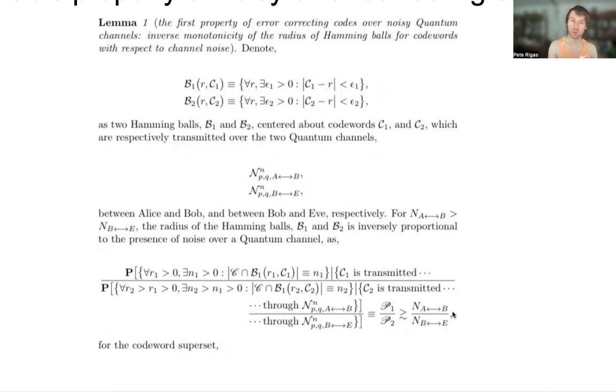And again, we described them in the previous presentation, but very briefly to reiterate, we're looking at two conditional probabilities where the first conditional probability, given in the numerator of this expression, is conditional upon the fact that the code word C sub 1, the classical n-bit code word, or actually a finitely many-bit code word for this case, is transmitted through the transmission mechanism over Alice and Bob's channel.